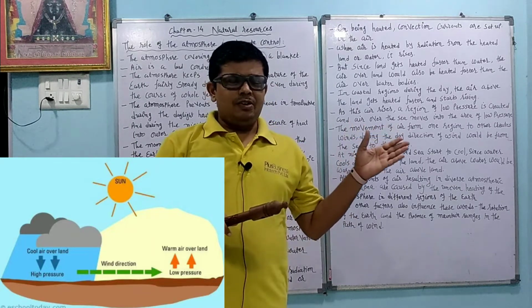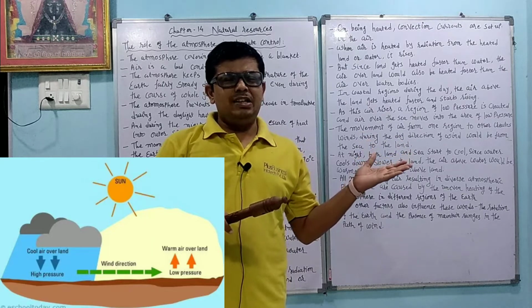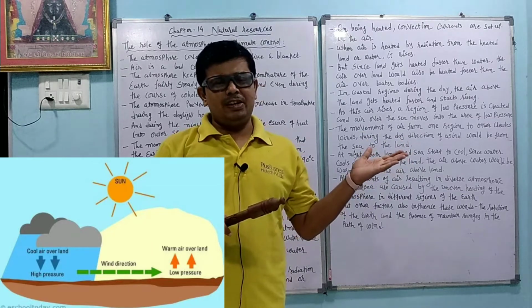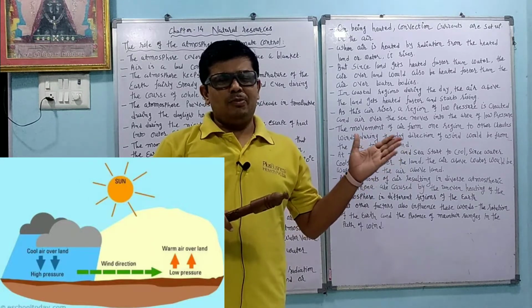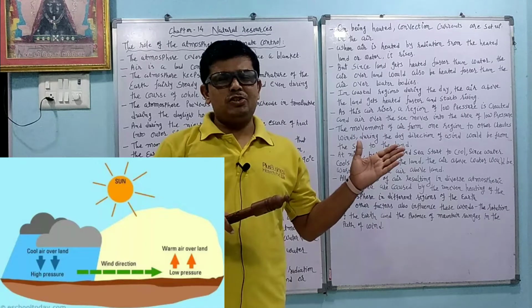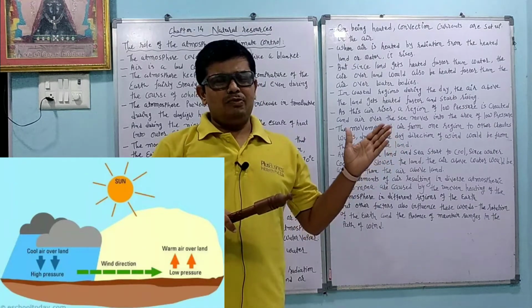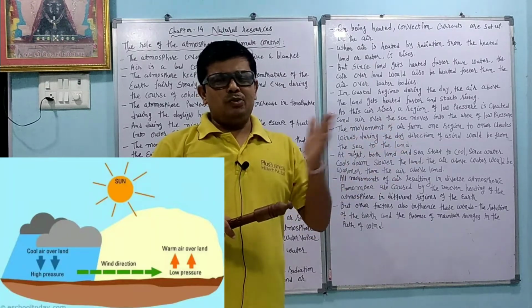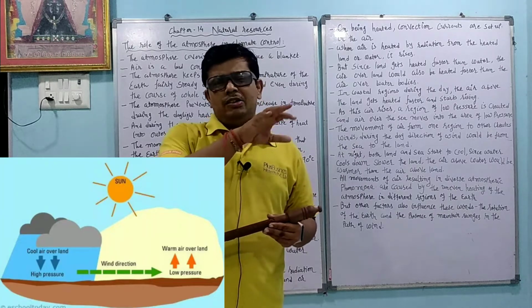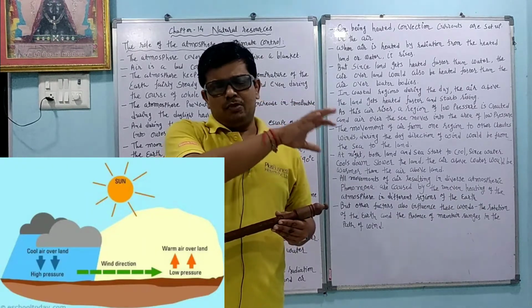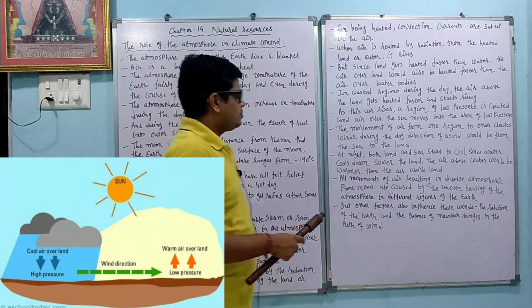On the water area, the air is not easily heated, so the pressure is higher and the air does not rise easily. Because air always moves from higher pressure to lower pressure, the air flows from the water area to the land area. So whenever you visit any coastal area, you feel the air flowing from the water area to the land area, from higher pressure to lower pressure.